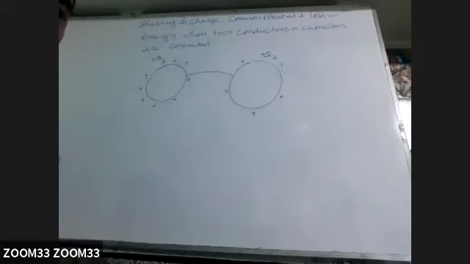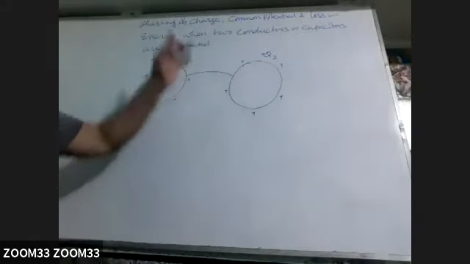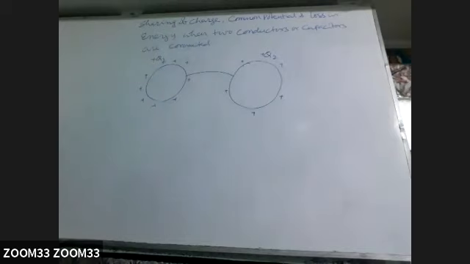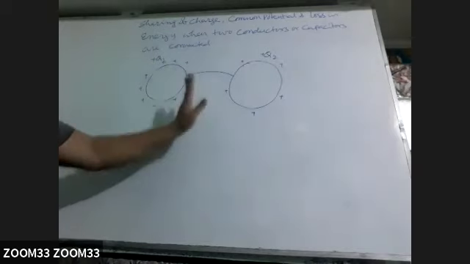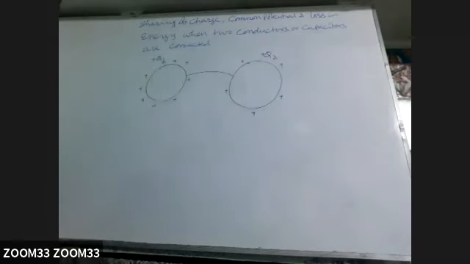Till what? Till the potential difference is the same. Till they acquire the same potential, and that potential we call common potential. So there will be flow of charge in this case, but net charge will be conserved. Charge is not lost. Charge can't be created, nor can it be destroyed. It can be simply transferred from one object to another object. So net charge will be the same.